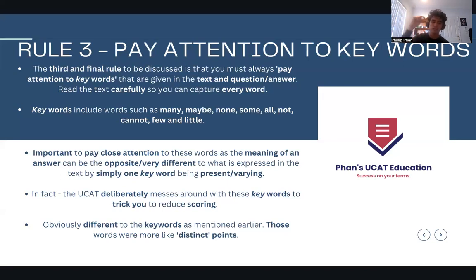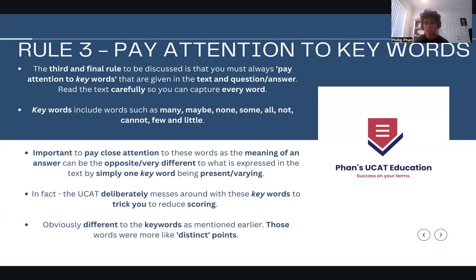And these key words include words such as many, maybe, none, some, all, not, cannot, few, and little. There are actually many different keywords out there, but these are nine quick examples that I've given you, and these are quite common ones. I might have missed a few, but those words are quite commonly used, I think. You've got to pay attention to these ones.